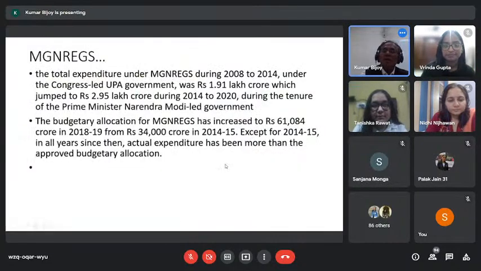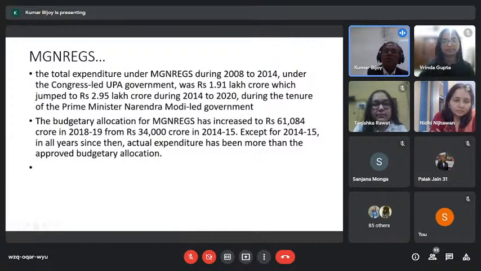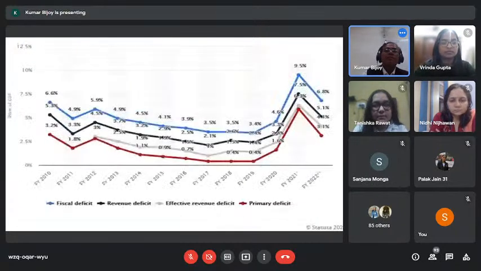Okay, fine. So these are some added comparisons between UPA government and NDA government. NDA government has really put in extra money. UPA government in 5 years, from 2008 to 2014, had put 1.91 lakh crore, whereas 2014 to 2020, 2.95 lakh crore, and we know in 2021 alone only 1.1 lakh crore has been there. So that's the way the increment has been put. This I have already discussed with you.